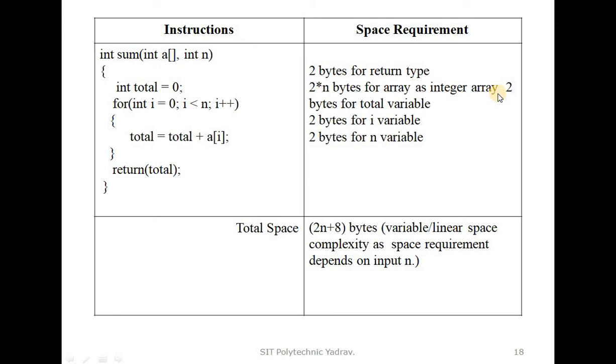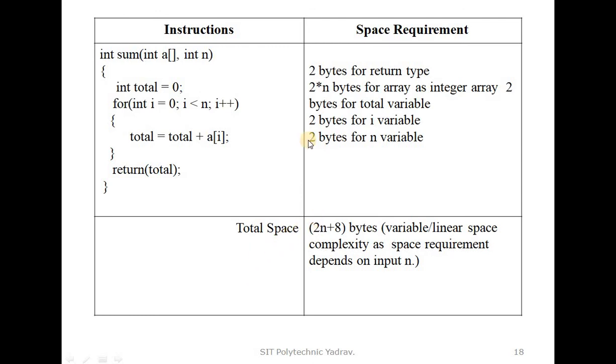Next, 2 bytes for the total variable, which is initialized to 0, so it is only 1 variable and 2 bytes are required. Then 2 bytes for the i variable and 2 bytes for the n variable. All are 2 bytes because they use the integer data type. So i uses 2 bytes and n uses 2 bytes.